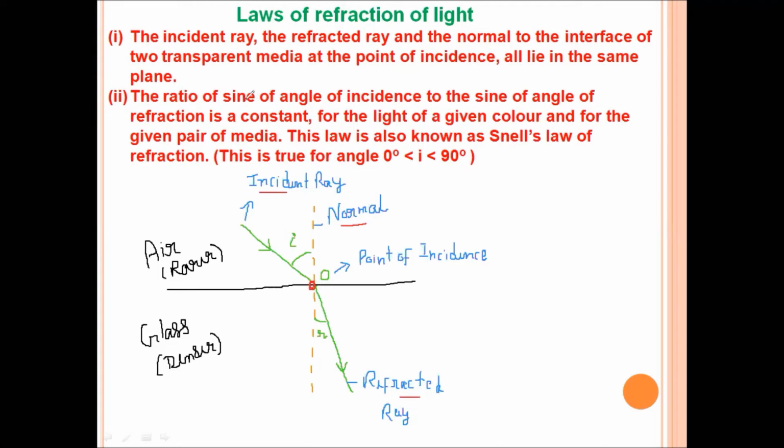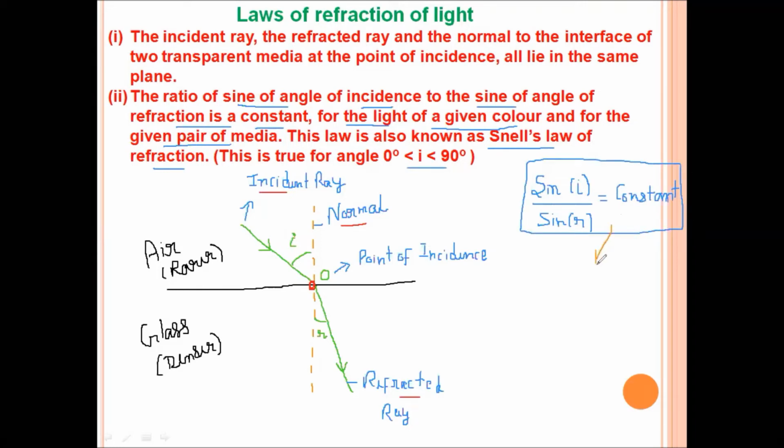The second law states that the ratio of sine of angle of incidence to the sine of angle of refraction is a constant for the light of a given color and for the given pair of media. This law is also known as Snell's law of refraction. That is, the ratio of sine of angle of incidence, sine I, to the sine of angle of refraction, that is sine R, is constant for a given pair of media.